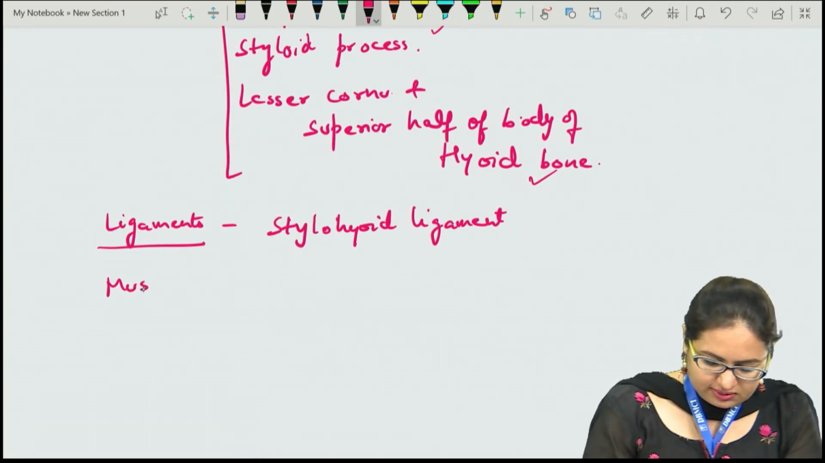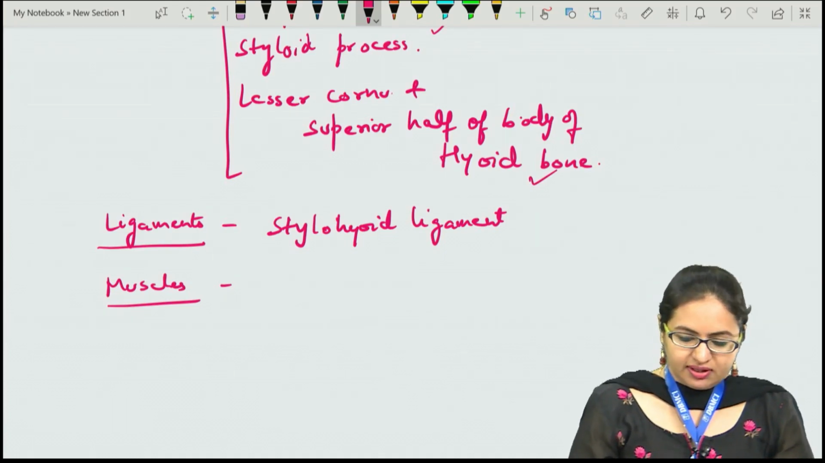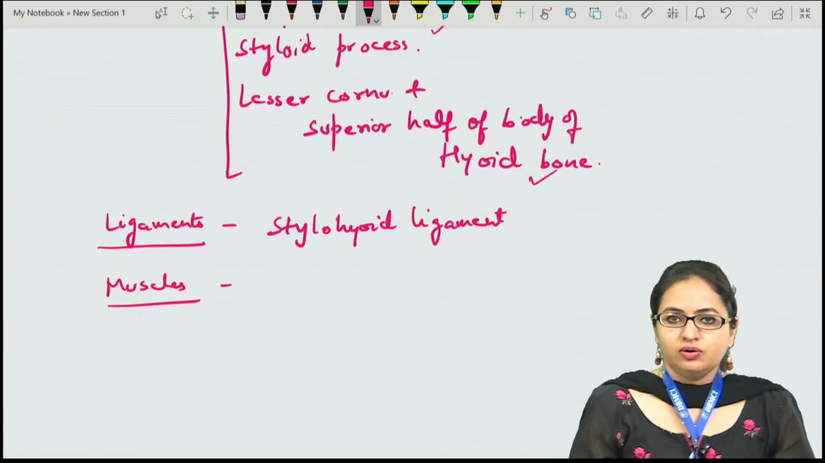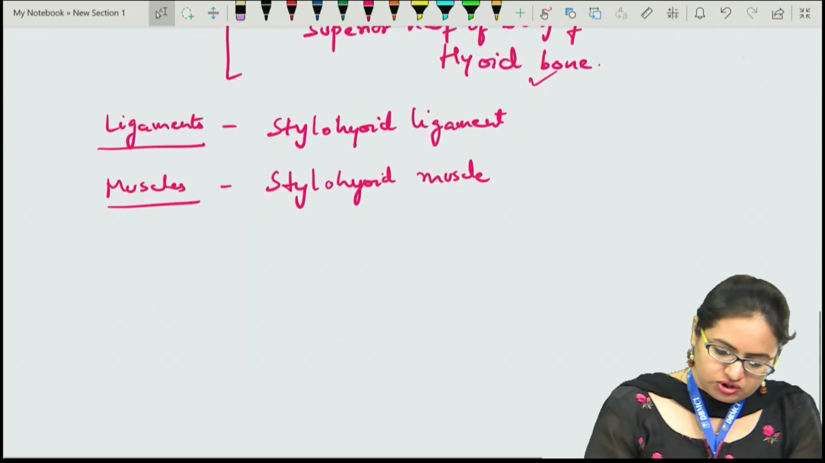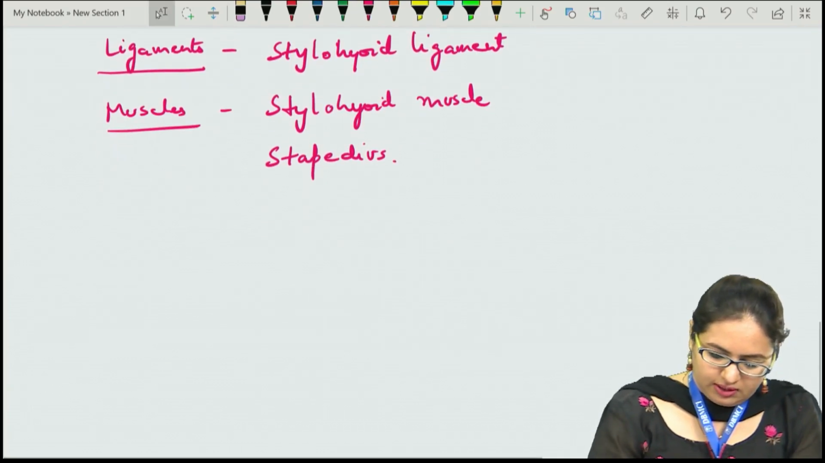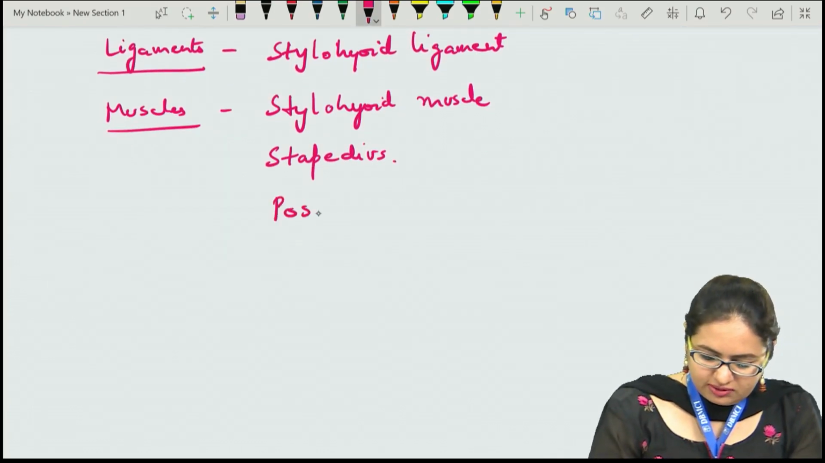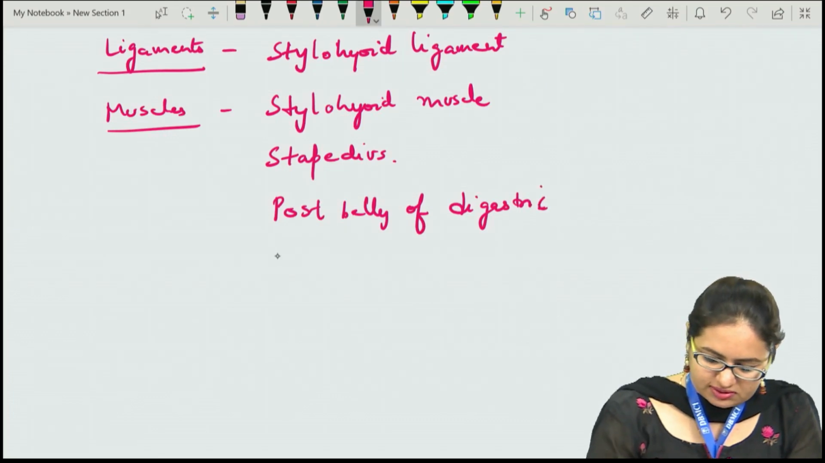The muscles, again a muscle which is attached to the styloid process, and to the other end it is attached to the hyoid bone, that is the stylohyoid muscle. Then a muscle which is the muscle of the tympanic cavity, that is the stapedius muscle. Apart from this, the posterior belly of digastric and the facial muscles.